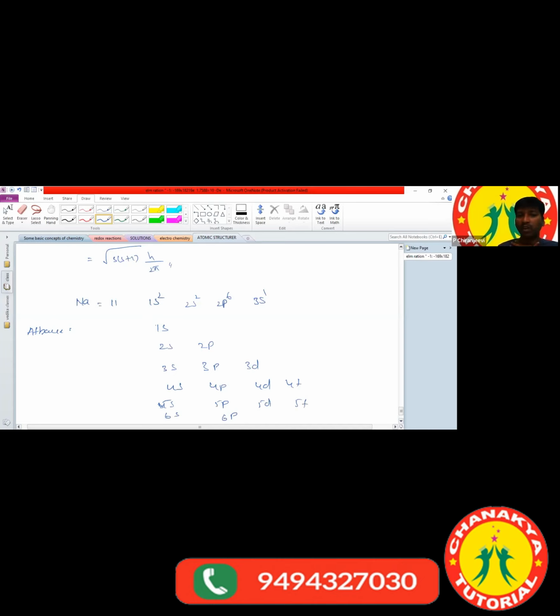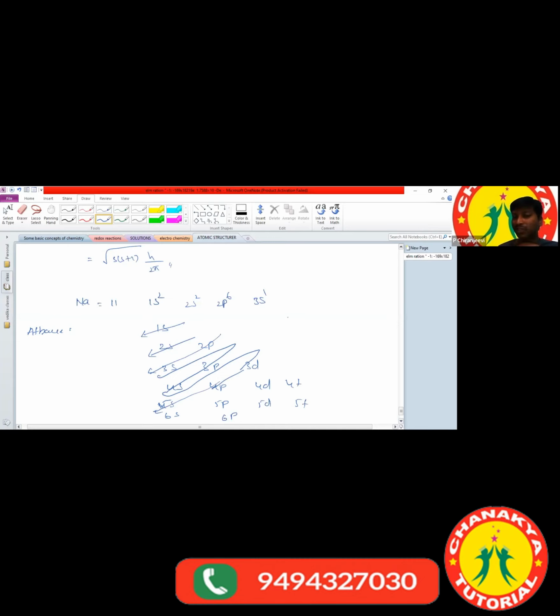Now, sir, how can we fill the electrons? First the electrons enter into the lower energy orbital. That means the first electron enters into the 1s orbital. After filling that, the electron enters into the 2s orbital. After filling the 2s orbital, the electrons enter into 2p. After that, 3s. After that, 3p, 4s. After that, 3d. Okay, 4p.